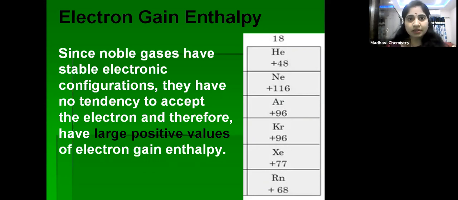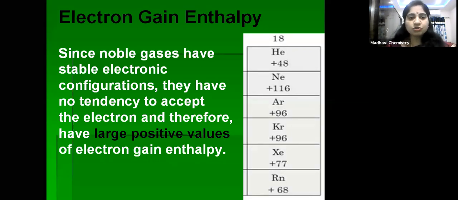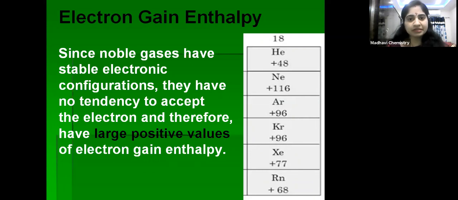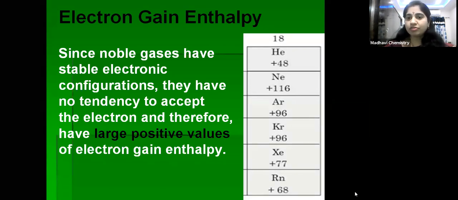But here in group 18 elements, they have a stable configuration, that is the ns2 np6 configuration. They will not accept an electron because they already have a stable configuration. So they have a very low acceptance of an electron, no tendency to accept an electron, and therefore a large positive value of electron gain enthalpy. Because of that, the electron gain enthalpy is highly positive.